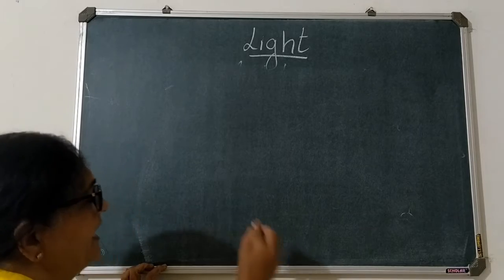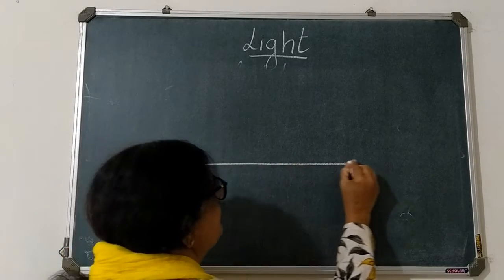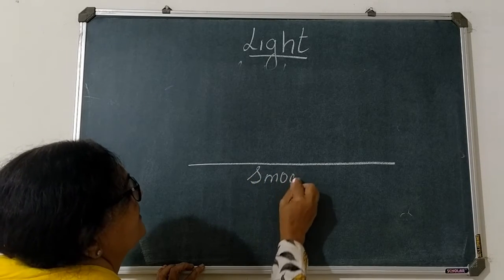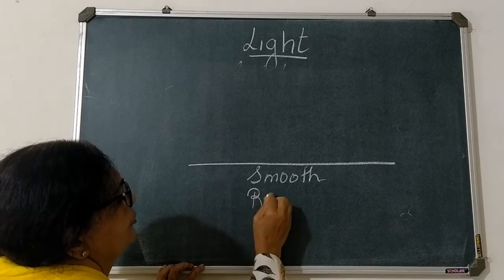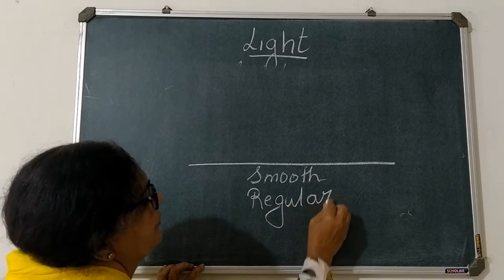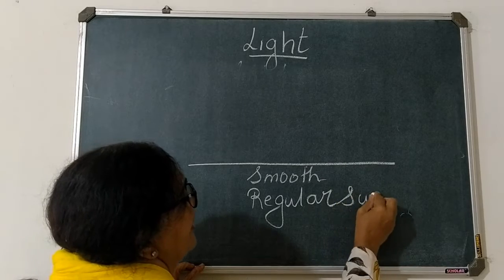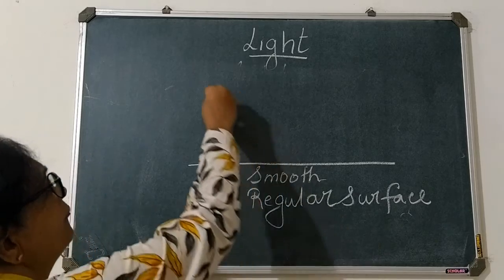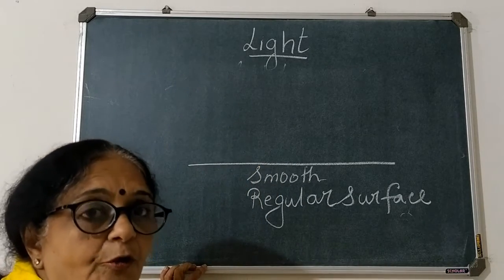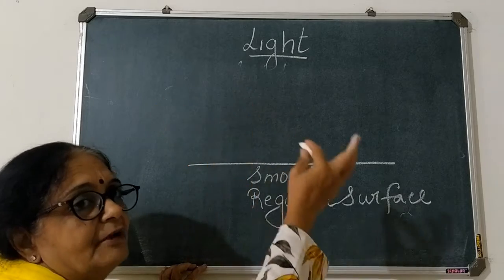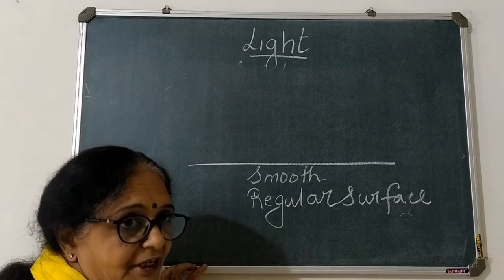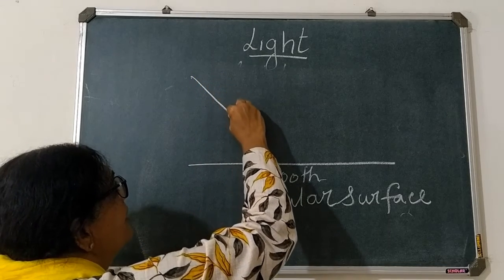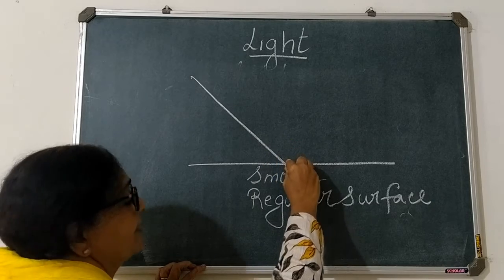So when the ray of light will strike, first let us take a smooth surface. You may call it a regular surface or smooth surface, whatever word you want to use. When a ray of light, the ray will always come from some source. It can be a bulb, a tube light, or sunlight, from anywhere. If a ray of light is falling on a regular surface, this ray of light falls here.